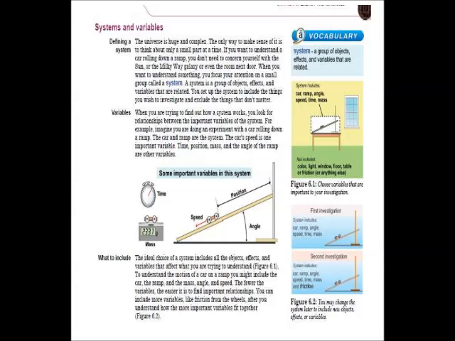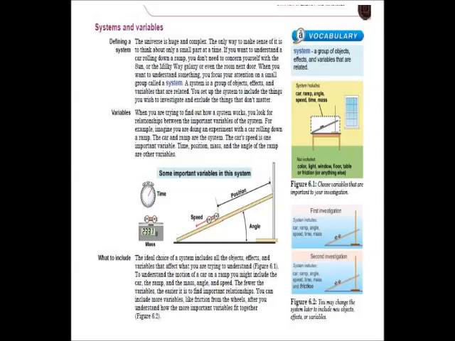When you are trying to find out how a system works, you look for relationships between the important variables of the system. For example, imagine you are doing an experiment with a car rolling down a ramp. The car and the ramp are the system. The car's speed is one important variable. Time, position, mass, and the angle of the ramp are other variables.